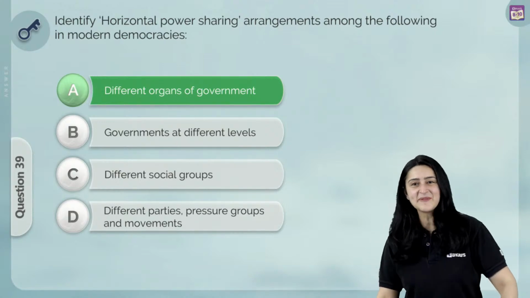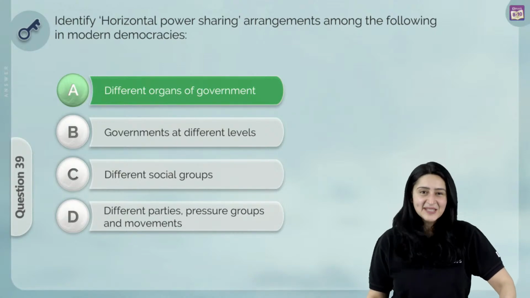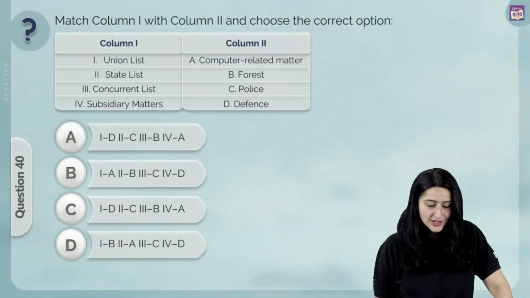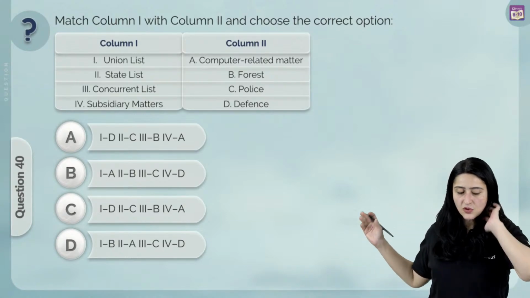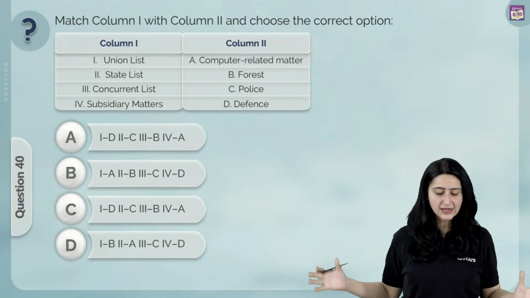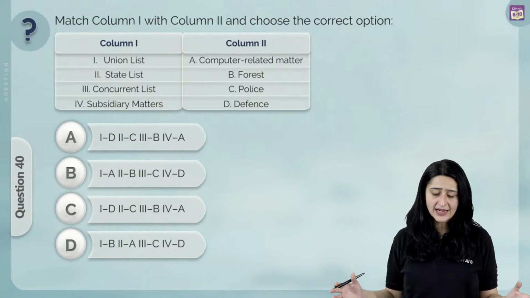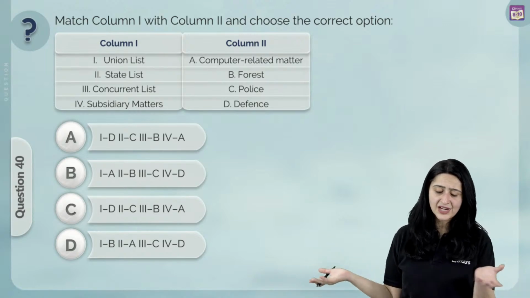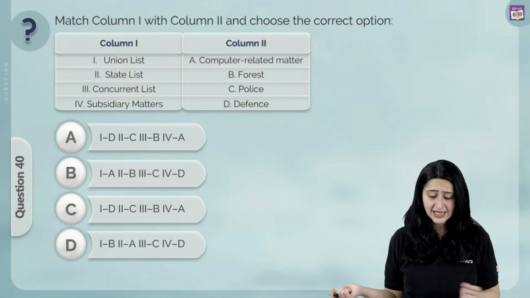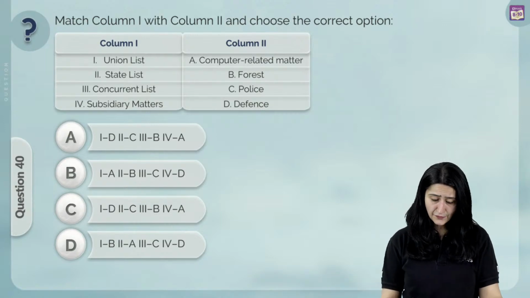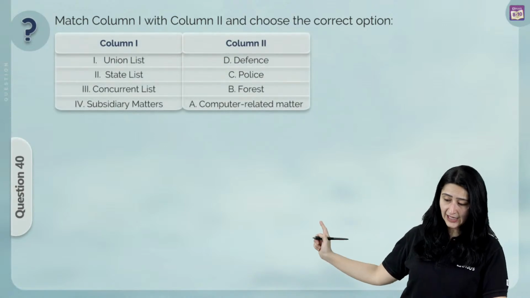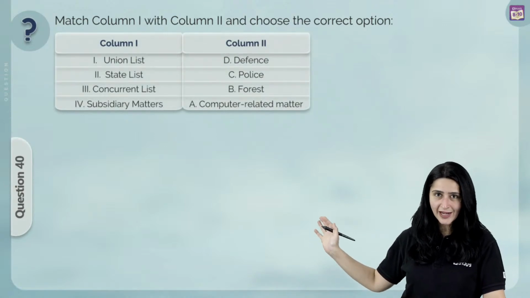And let us move on to our next question, which is a match the following question. In column 1 we've got the union list, state list, concurrent list and subsidiary matters, and in column 2 we've got A computer related matter, B forest, C police and D defense. Well, I'm going to correctly match this for you right over here. I'm sure you've done it yourself.